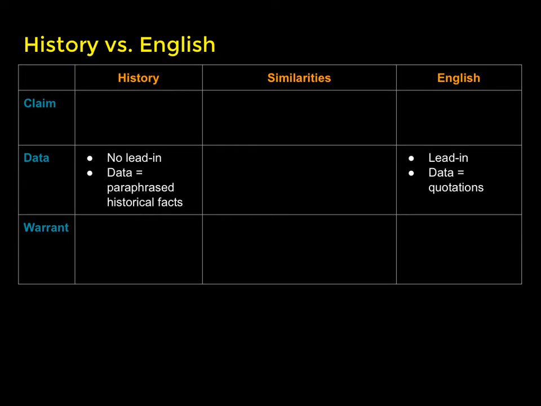Data for history and English essays looks a little bit different. In English class, you were writing essays based on a book or a short story or a poem, and your data were the quotations that came directly from those texts. And in order to contextualize that data, you needed to provide a lead-in, such as, the character Huckleberry Finn in this scene says X, and you write it down. In history essays that we're going to be doing in AP Euro, you are going to be paraphrasing the historical facts. And for that reason, you're not going to be using any quotations, and therefore you will not need to have a lead-in to the data.